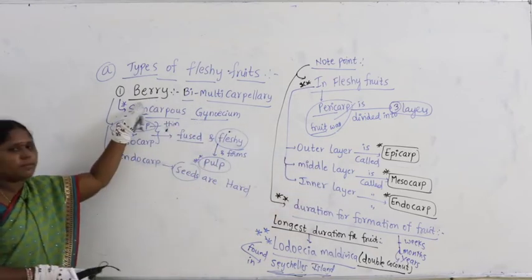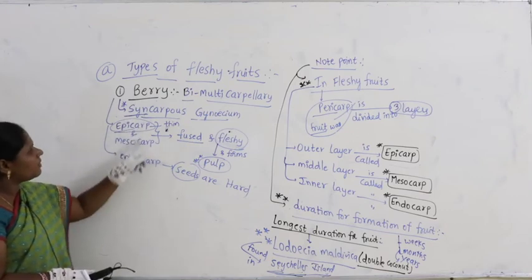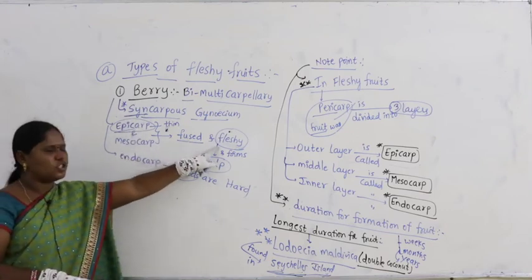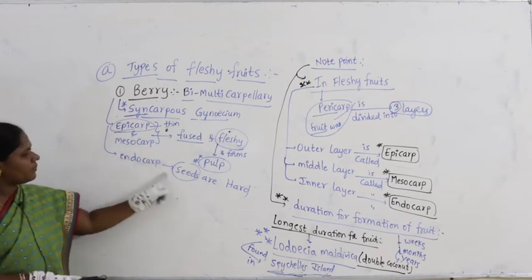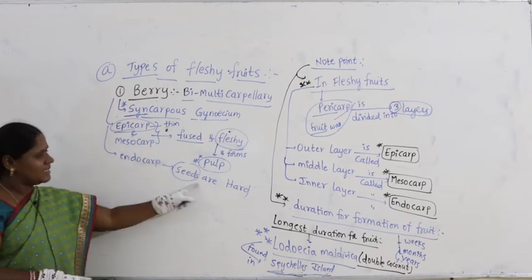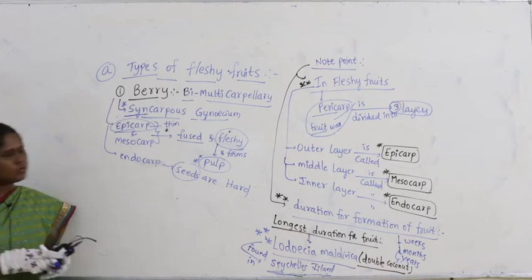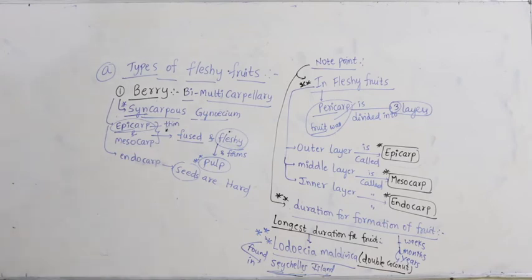Now what are the conditions in berry? In berry, epicarp and mesocarp are fused and become fleshy and form the pulp of the fruit. The endocarp forms the seeds, and seeds are hard. So these are the categories we find in this case.